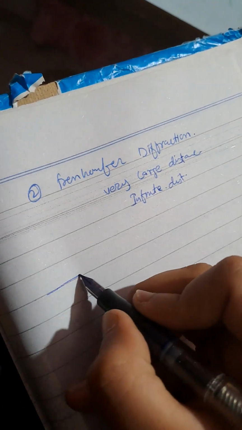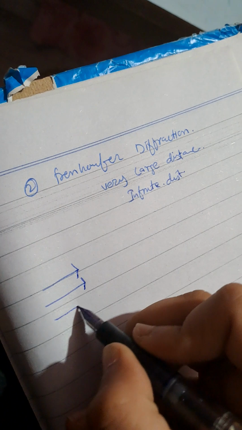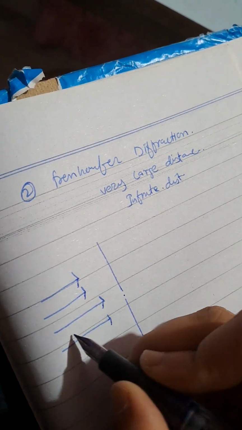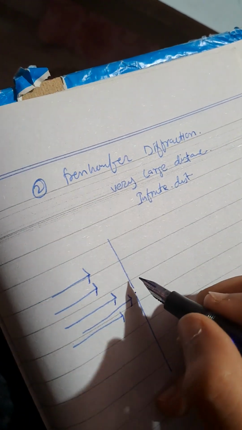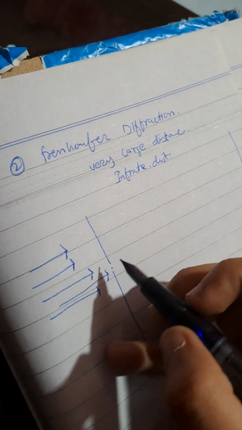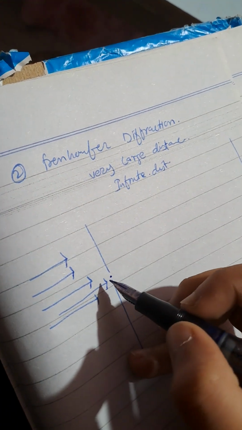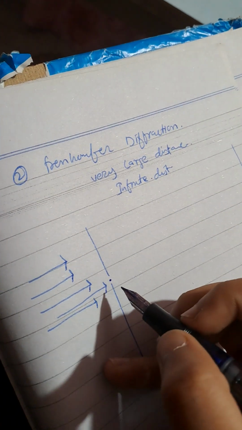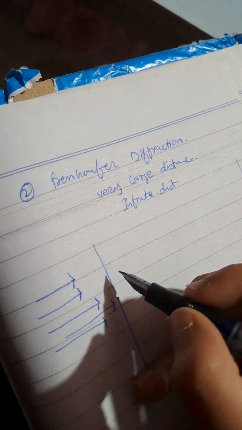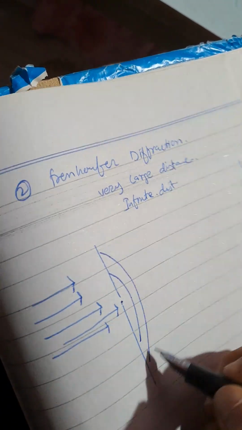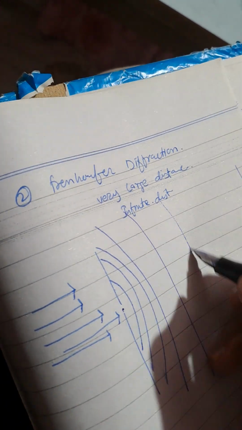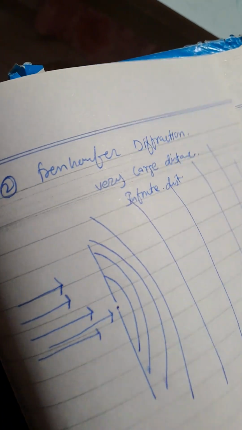Now for example, these are the rays of light, and consider this is a slit, and the wavelength must be equal. Consider that this is the obstacle, it is quite far away from here. The wavelength must be equal to this hole. So first there will be spherical wavefronts, but after that this spherical wavefront will convert into plane.